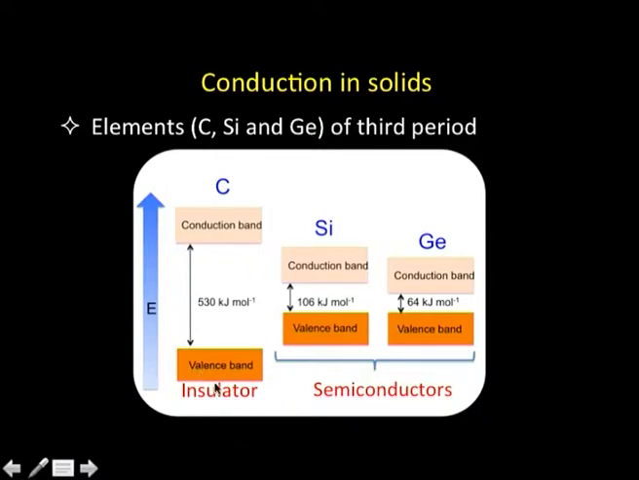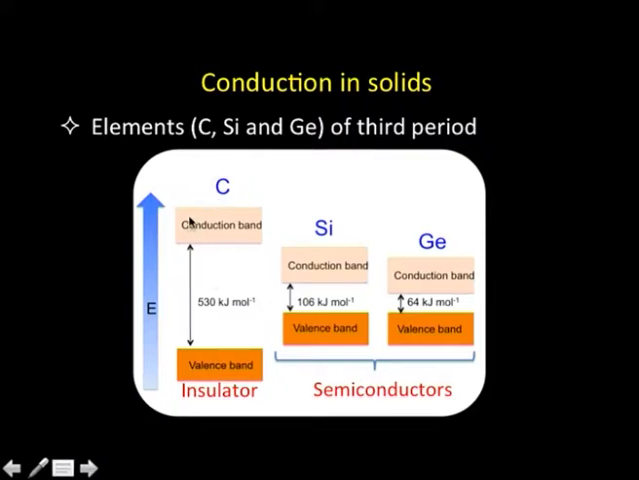So, what we see is, if I look at the outermost valence band and the conduction band, we find that in case of carbon, there is an enormous difference in energy, to the extent of about 530 kilojoules, which is a large amount of energy. And as a consequence, the electrons in the valence band are not able to go to the conduction band, and carbon does not conduct, it happens to be an insulator.